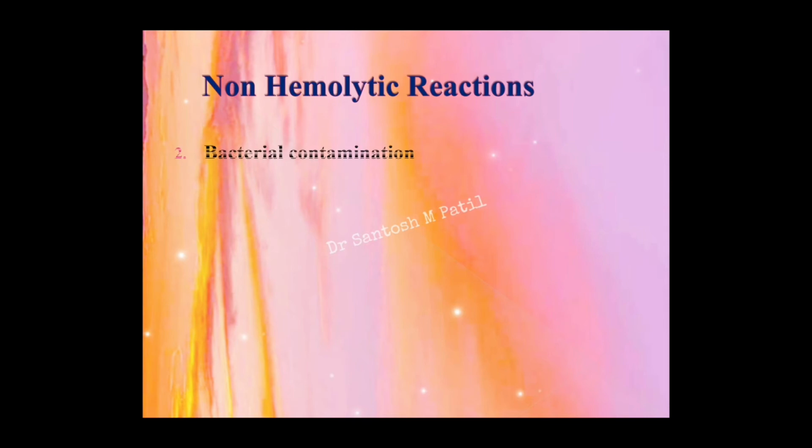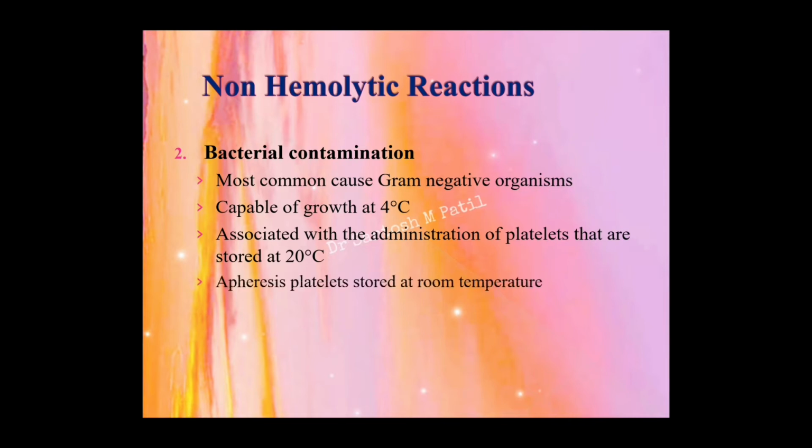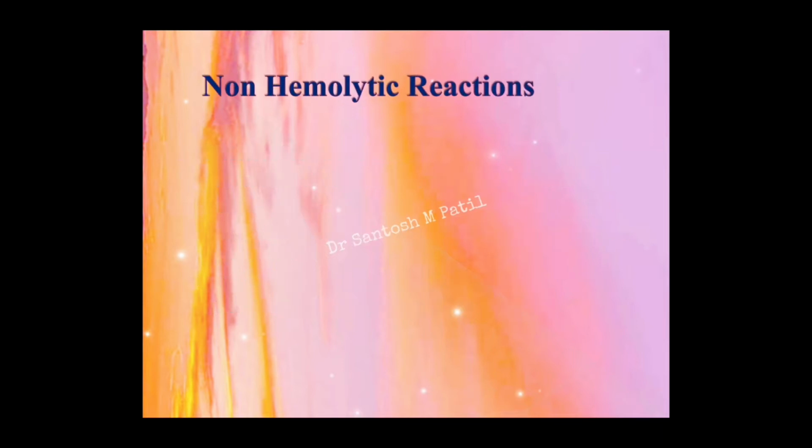The second of the non-hemolytic reactions is bacterial contamination. The most common cause is usually a gram-negative organism, which is capable of growing at 4 degree Celsius. They are associated with the administration of platelets that are stored at 20 degree Celsius. Apheresis platelets are stored at room temperature. That's when the infection usually may occur. This results in sepsis and death in up to 25% of the patients.